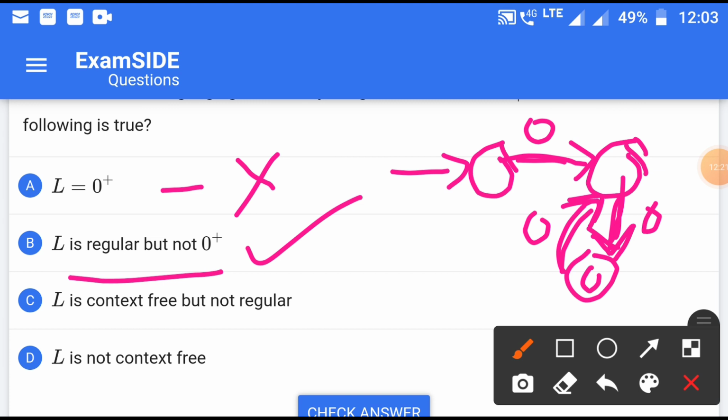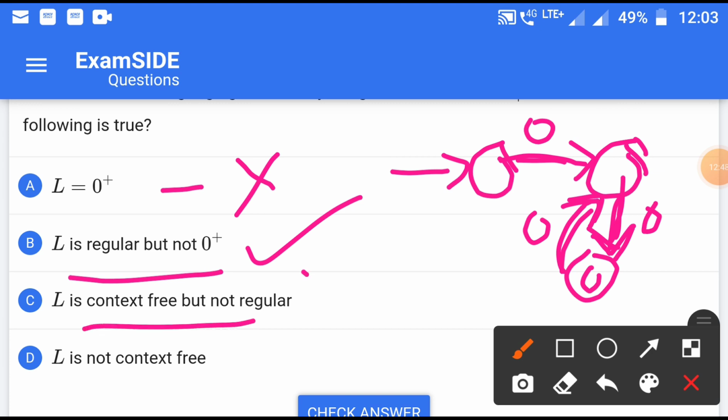So there is no doubt that L is regular, but it will definitely not be equal to 0 plus, because 0 plus includes even and odd numbers of 0s, but here it accepts only an even number of 0s, so it is not correct.